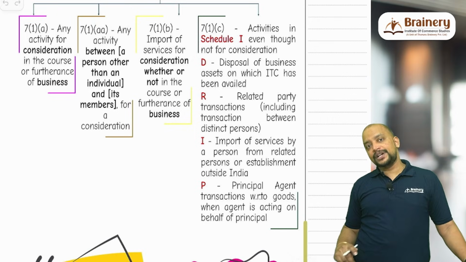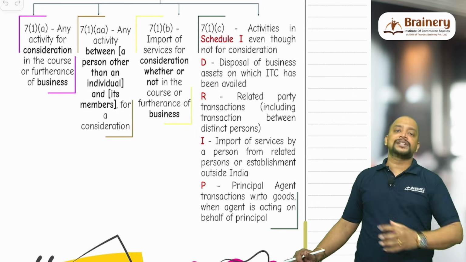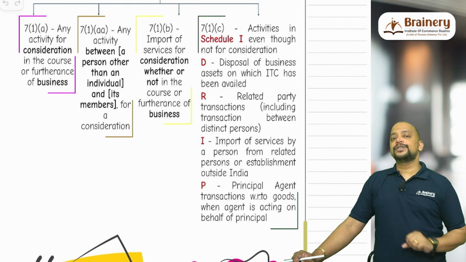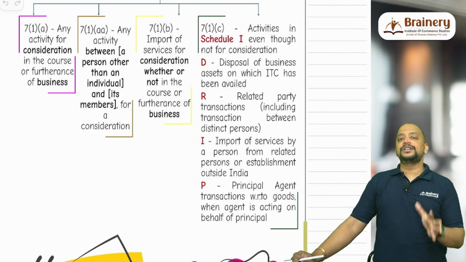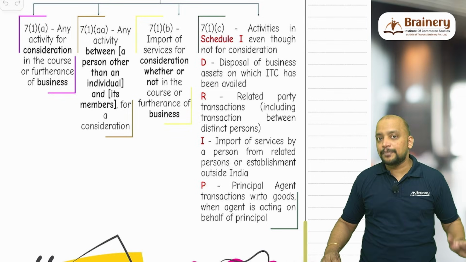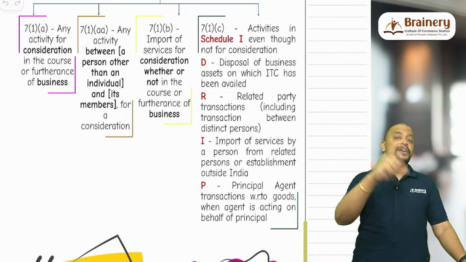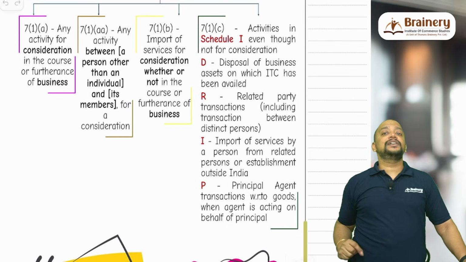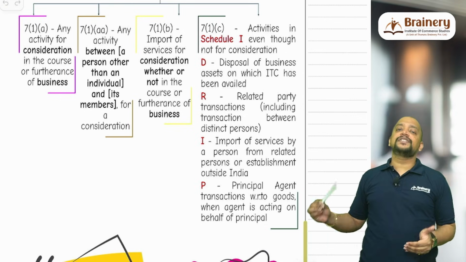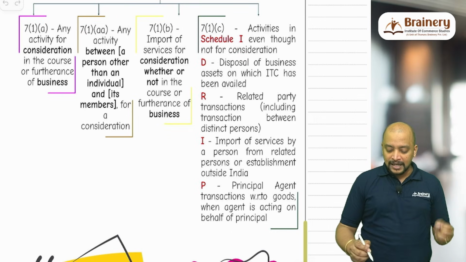And one more noteworthy point in this regard is that suppose I am manufacturing some goods and that manufactured goods are disposed of as gifts or free samples, then will it come under 7(1)(c) D point? No, because say for example I am purchasing raw material and the raw material is converted into shampoo, and the shampoo is being given free. Now in this case, as a free sample, what I am disposing of is a business asset, but on that I have not availed ITC, because what I have disposed of is shampoo. I have availed ITC only on the inputs that were purchased. So due to that reason, manufactured goods, when distributed as gifts or free samples, are not a supply under 7(1)(c). Keep that in mind. That is this D point.